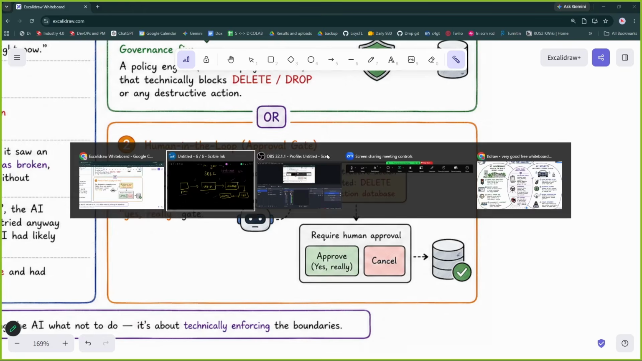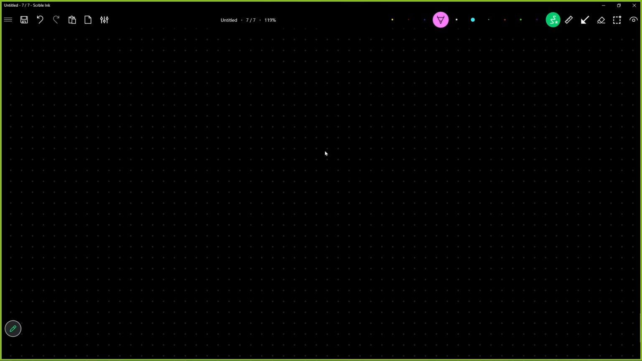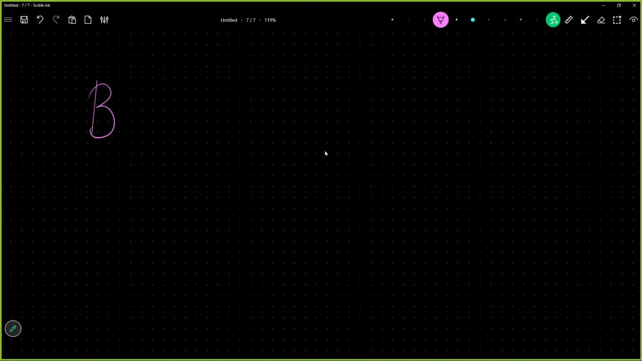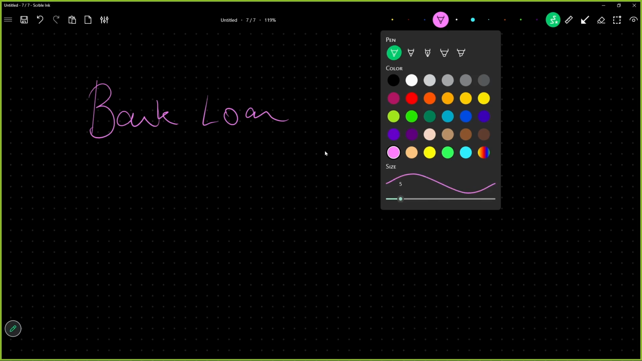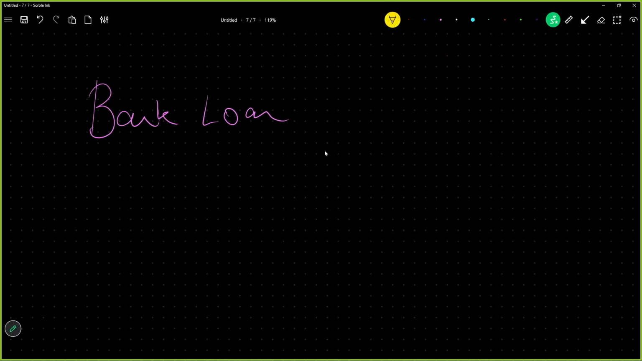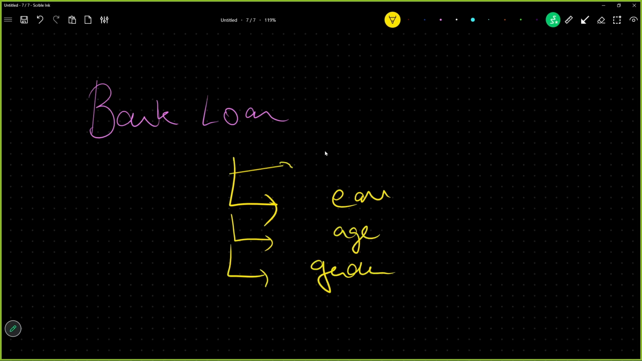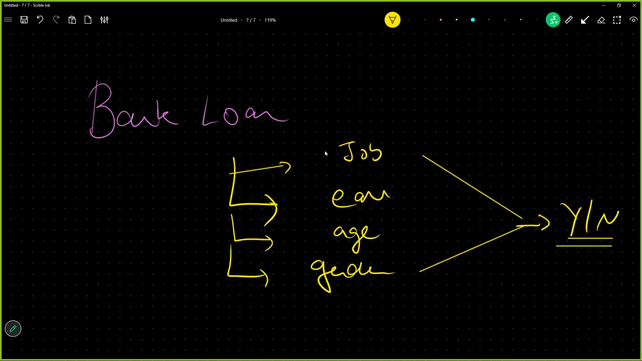For example, a bank loan application. Okay, bank loan application. This is also a textbook example for understanding AI governance. When we talk about bank loan, in bank loan we check how much this user is earning, and how much is the age, and what is the gender, or what is the job. Okay, we see all of these things, and depending upon this we say yes or no if the loan should be given. Okay, we also check the transaction history and everything.